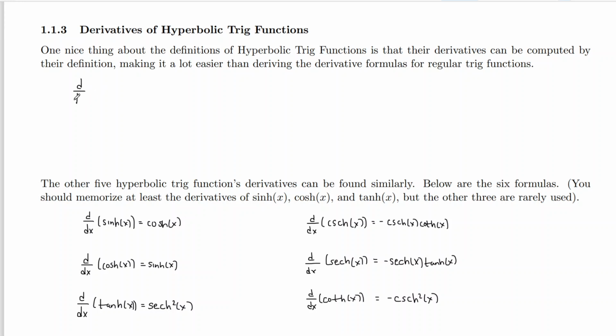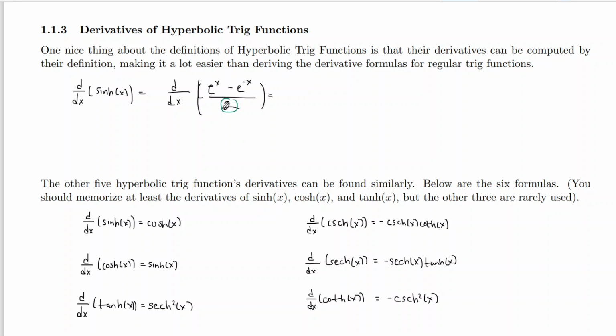Well, if we want to do the derivative of hyperbolic sine of x, want to make sure I don't put the h inside the parentheses. The definition of hyperbolic sine is that's the e to the x minus e to the negative x over 2. Now, if you were asked to do this derivative, we could have done this derivative the second we started talking about the chain rule. And you should be comfortable with doing the derivative of this by now. Don't feel overwhelmed just because we're kind of confirming a derivative rule. You know how to do the derivative of this.